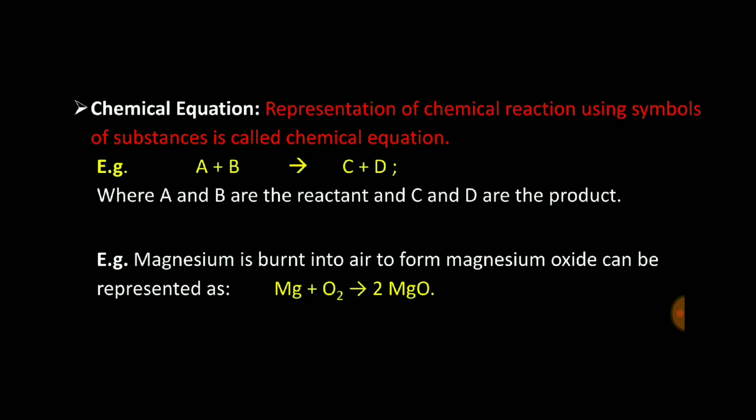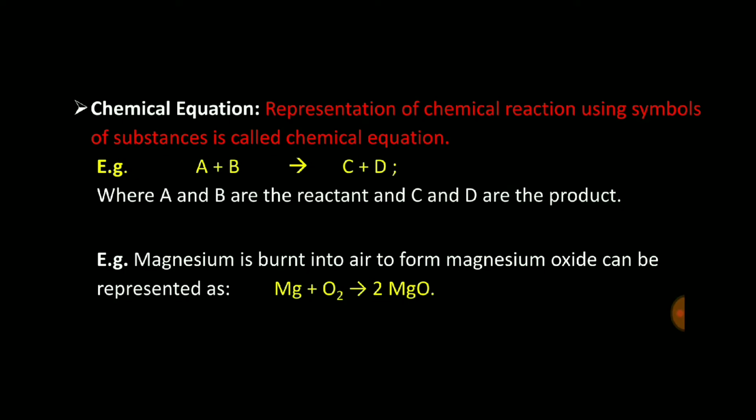Here A and B are the reactants and C and D are the products, and the arrow is showing the direction of the reaction. It means that A and B, when reacting with each other, are converting into C and D. So this A and B which we have written on the left hand side are called reactants because they are reacting, and whatever we are getting, C and D, are called products. So A and B are reactants and C and D are the products.